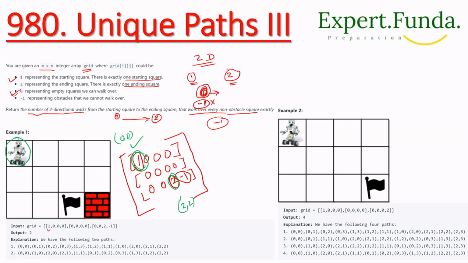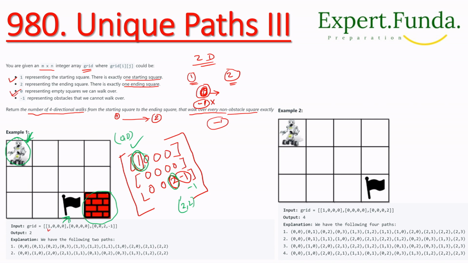It is going to this location. So he will start from here and he will reach here. And we cannot walk over this wall, because this is given -1.